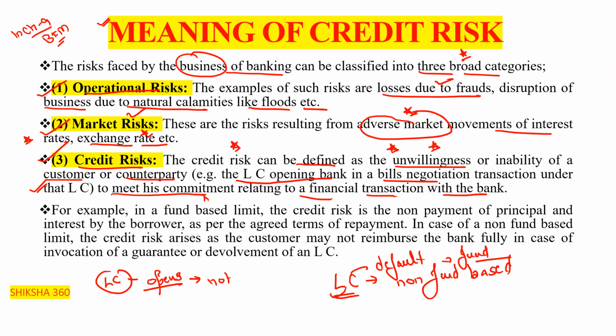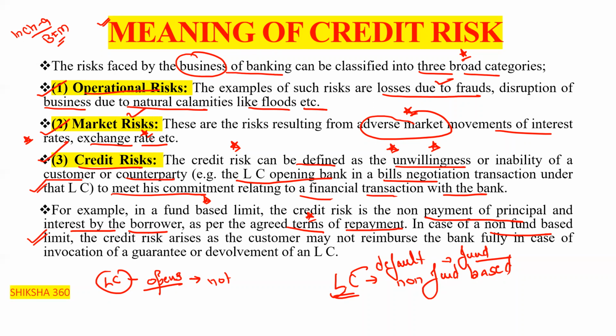For example, in a fund-based limit, the credit risk is the non-payment of principal and interest by the borrower as per the agreed terms of the repayment. And in the case of a non-fund-based limit, the credit risk arises as the customer may not reimburse the bank fully in case of invocation of a guarantee or devolvement of an LC.